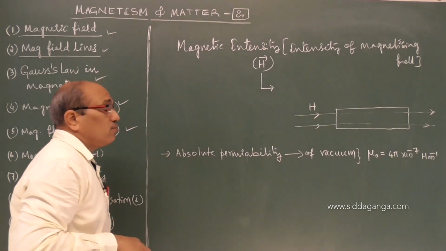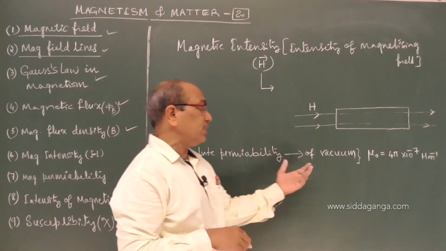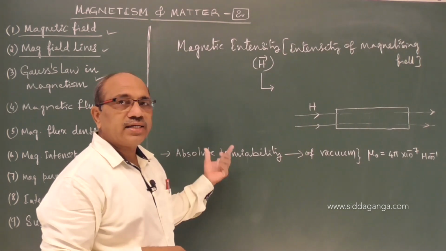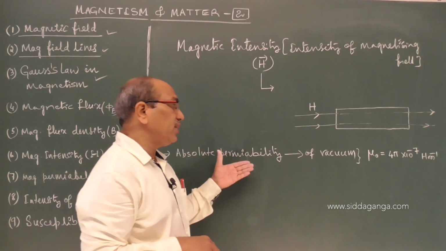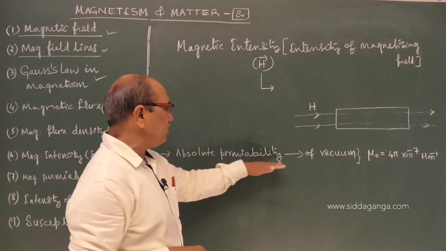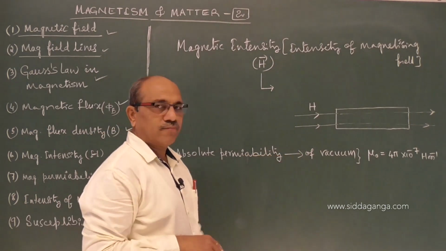It is the standard value: to what extent the vacuum or air can carry the magnetic energy, the magnetic field lines. We defined it as the absolute permeability of the vacuum.